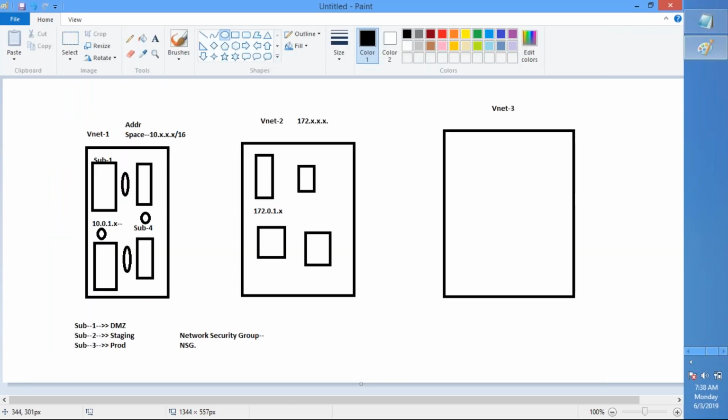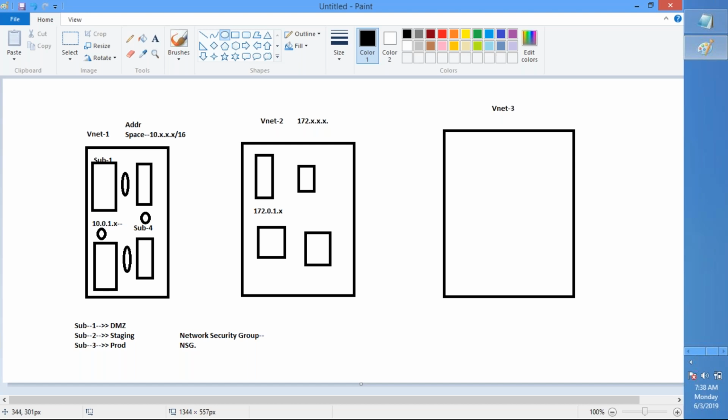So what you do here is, between the subnets, if you want to restrict the traffic, you put an NSG and write some rules as per your requirement. If you want to allow only HTTP traffic between production and staging, then I'll create a network security group and write a rule with port 80, right?